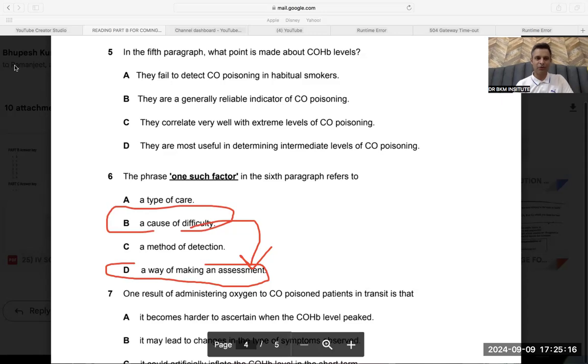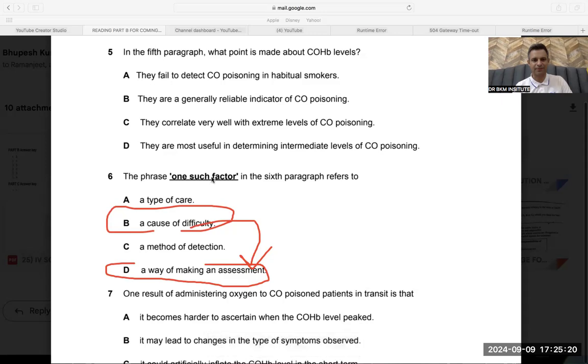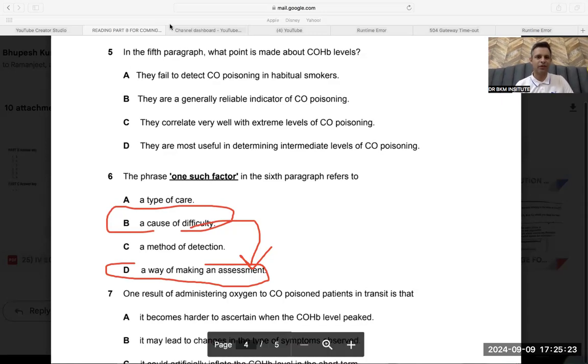I'm just going to unmute you and ask if you have understood both these questions nicely. Guys, any doubt in these two questions, please? No, sir. Everybody. Guys, I have to teach you English right from the start, I guess.